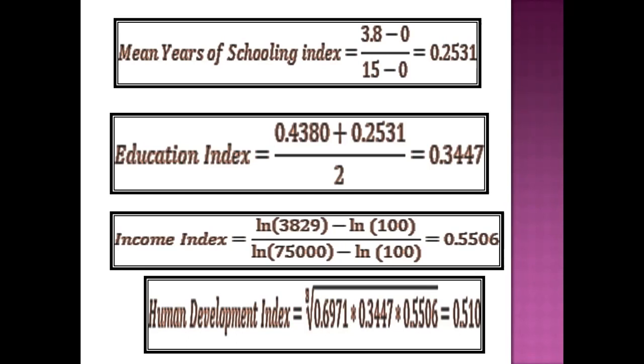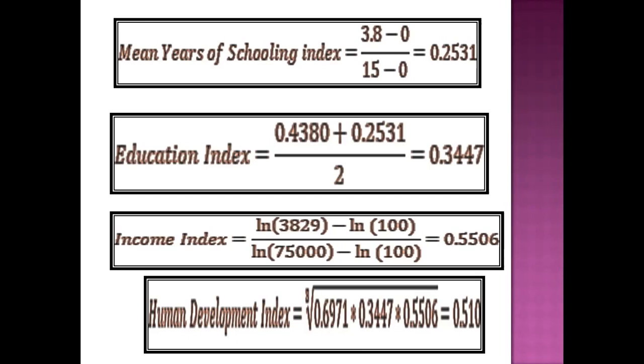So now we write down into the formula: 0.6971, this is the value of the health index, times 0.3447, this is the value of the education dimension index, and times 0.5506, this is the value of the income dimension index, and the cube root of this. If we calculate this, we get the value 0.510. So the HDI value of Sudan is 0.510.